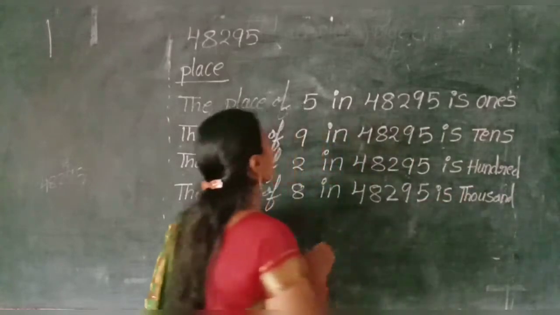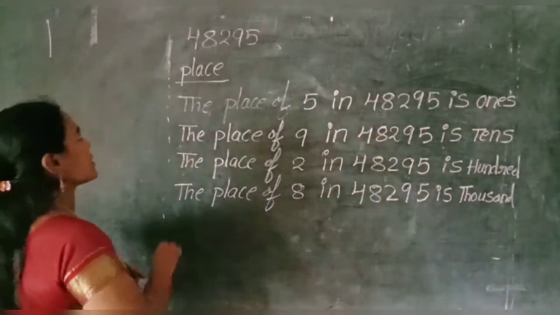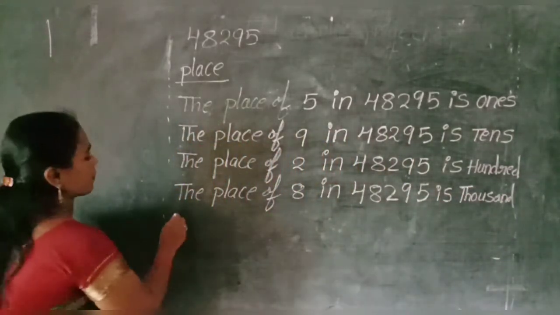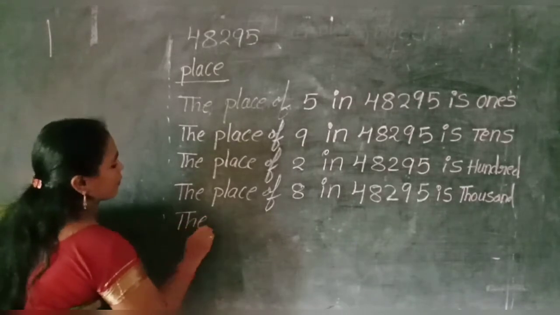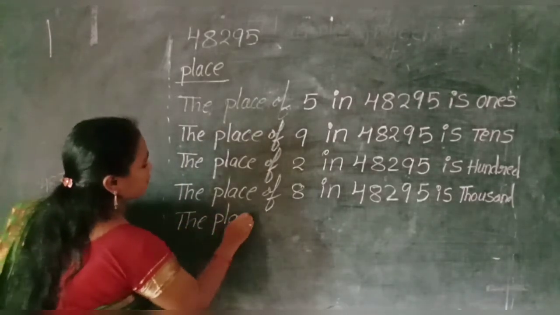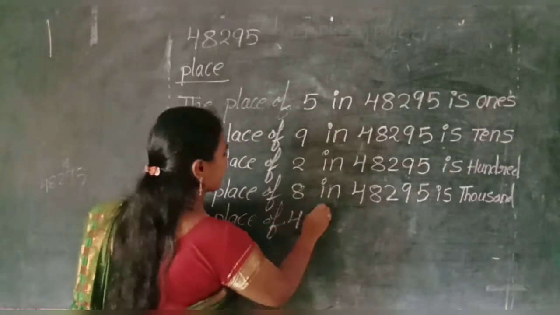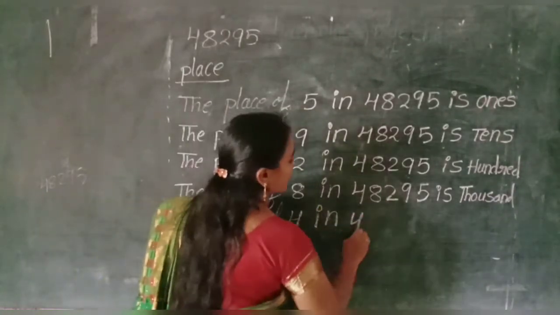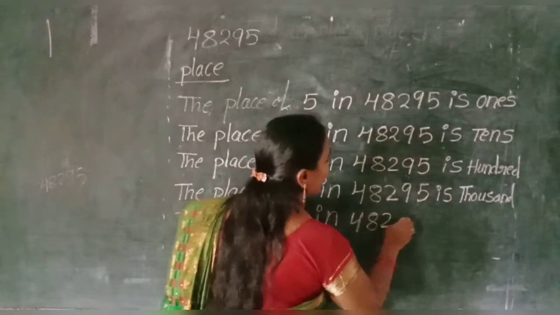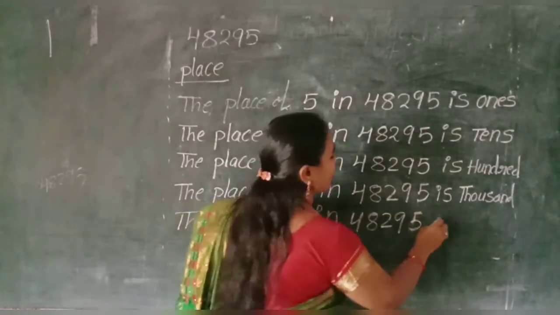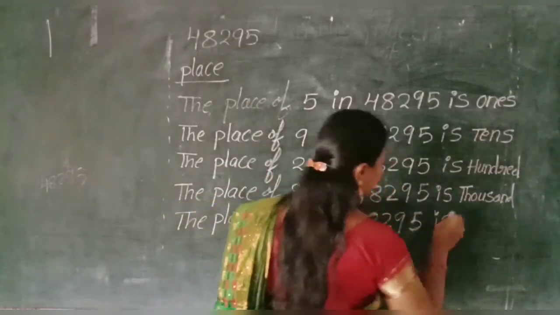Okay. The last digit and highest digit. What is that? 4. The place of 4 in 48,295 is what?